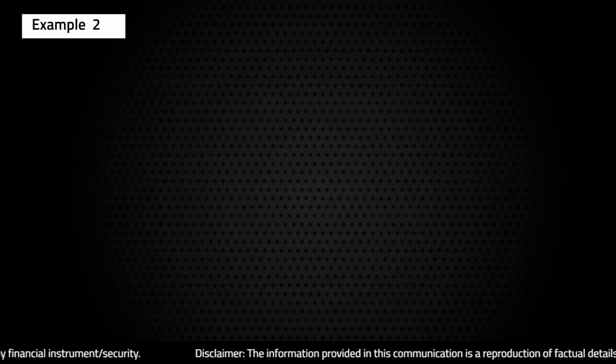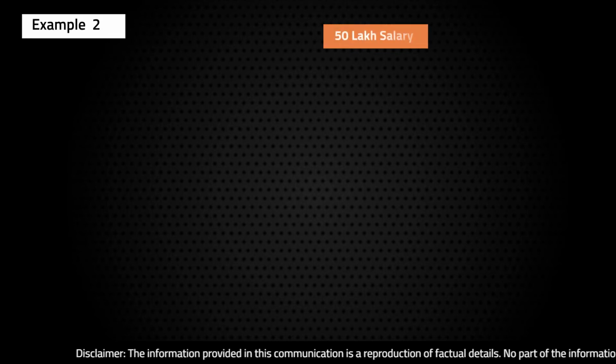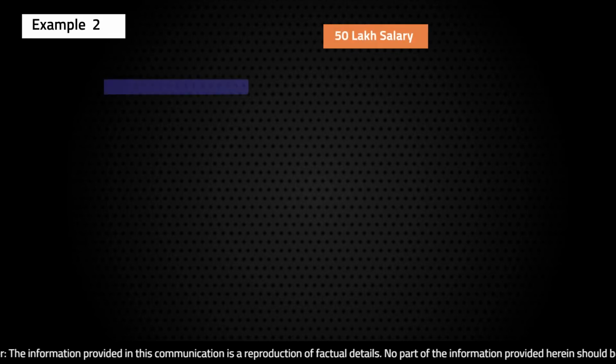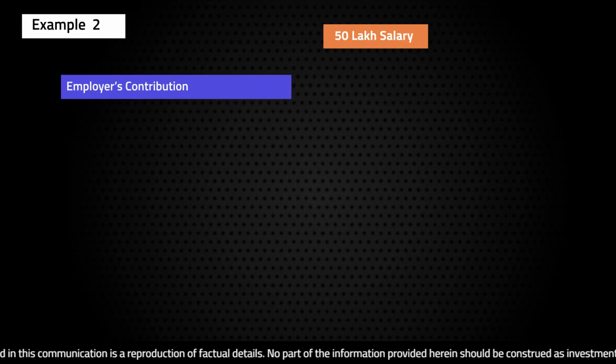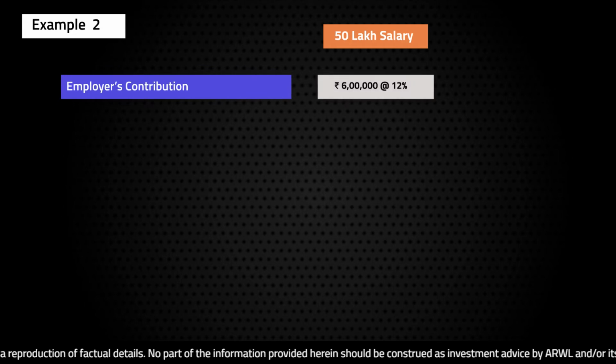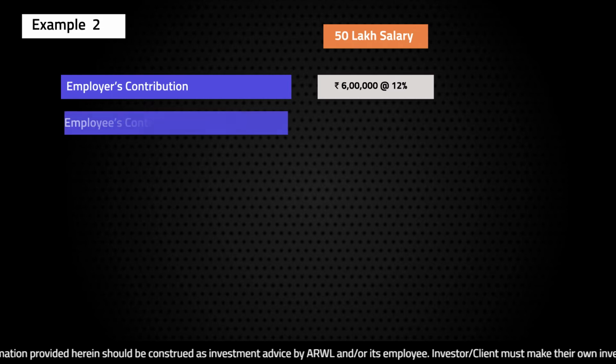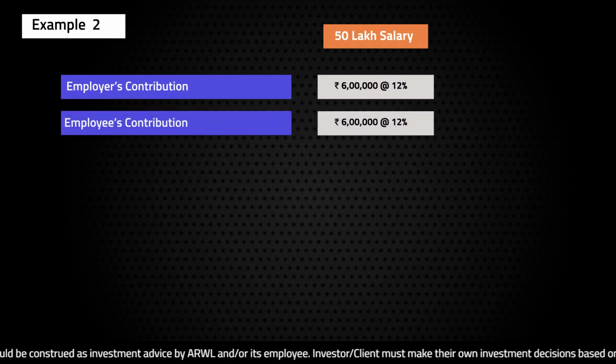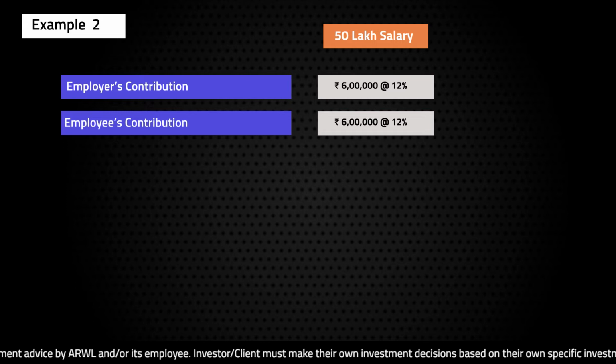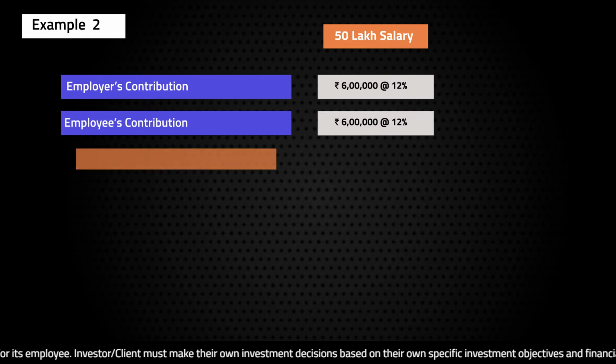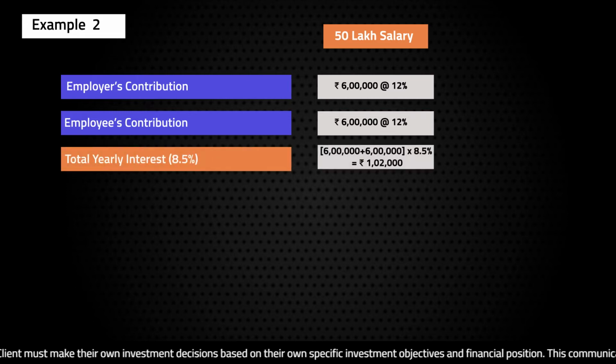So let's look at another bracket of basic salary of 50 lakhs for an individual. Now again in this case, the employer's share or the contribution will be 6 lakhs, which is 12% of basic salary of 50 lakhs. The employee's contribution will also be 6 lakhs, again 12% of basic salary of 50 lakhs. The interest on this of course is 8.5%, which is the pre-tax interest.